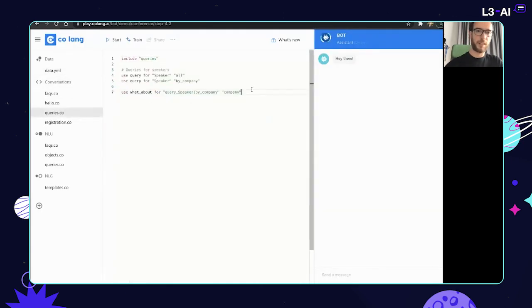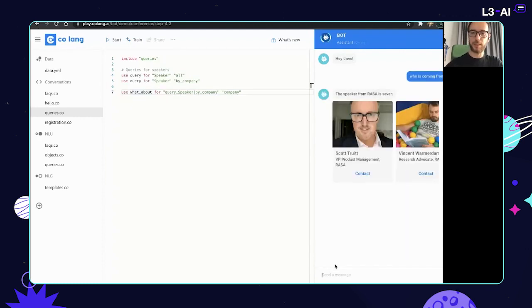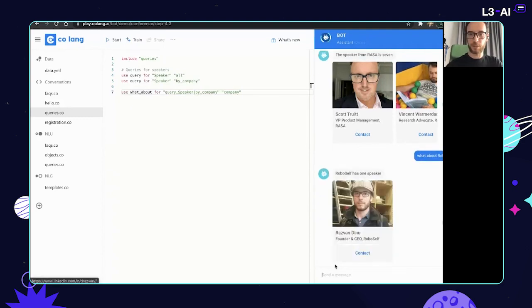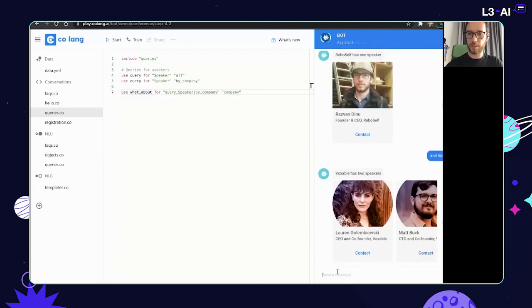Again, we have the queries here, and just like with one line, included the what about behavior. So now if I ask, again, who is coming from Rasa, then I would get, okay, there are 7 speakers. And then if I go ahead and say, what about RoboSelf, then I would get, RoboSelf has 1 speaker. And I can even continue further and say things like, and Voxable, for example, which is one of the partners here. So I get the 2 speakers, Lauren and Matt. So this is actually quite nice.